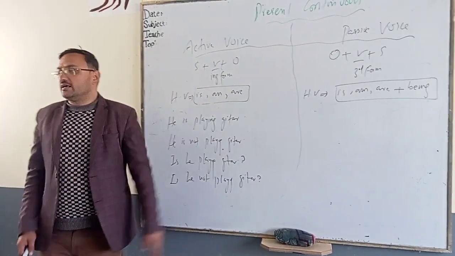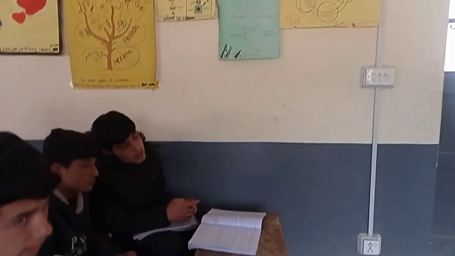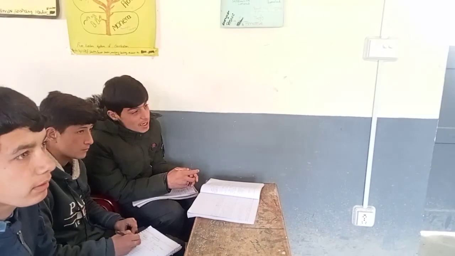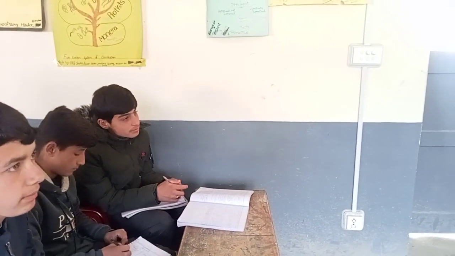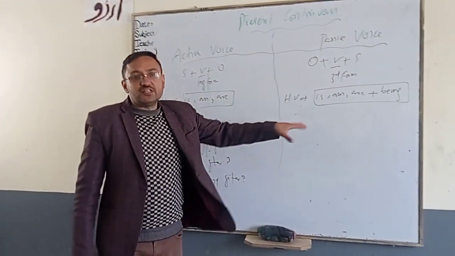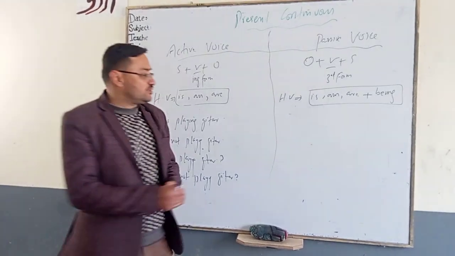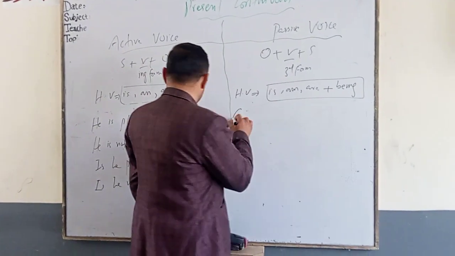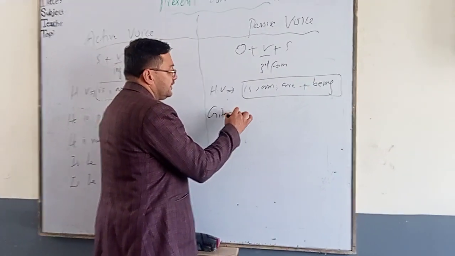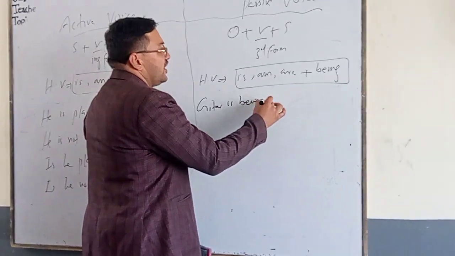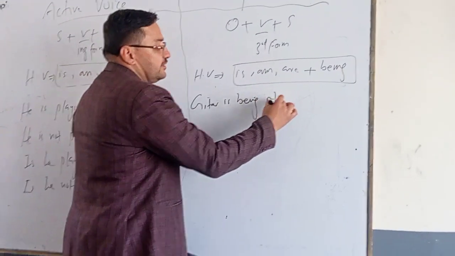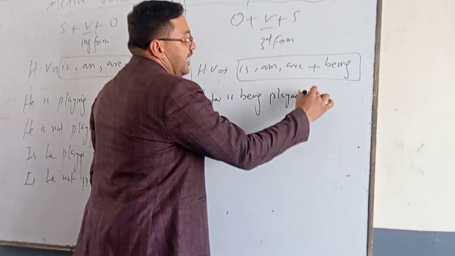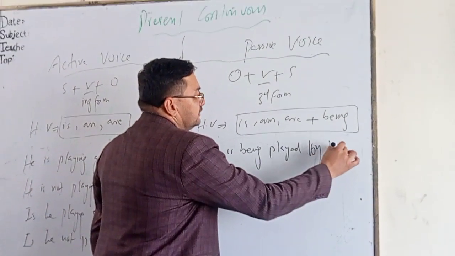He is playing guitar. Guitar is being played by him. Nice, well done, good. Because by looking at the structure, he has changed it into passive voice. Well done. Guitar is being, third form is played. Guitar is being played by him.